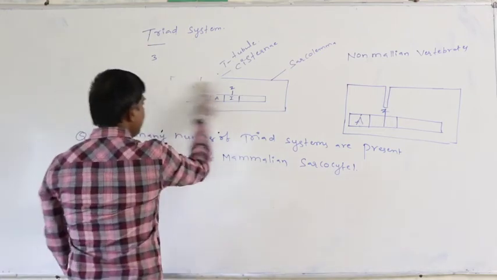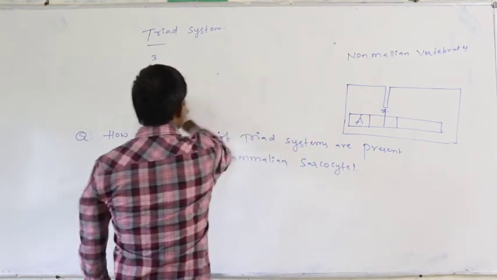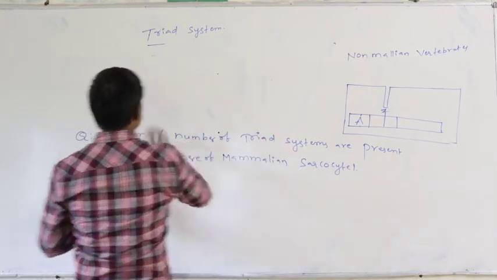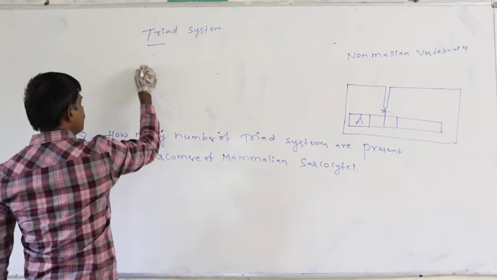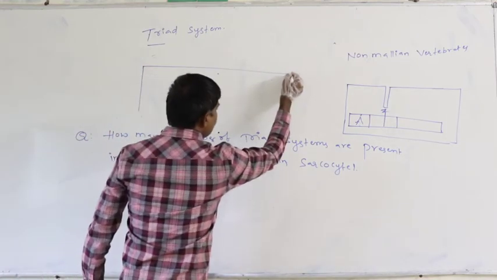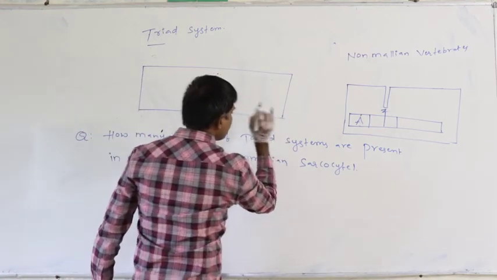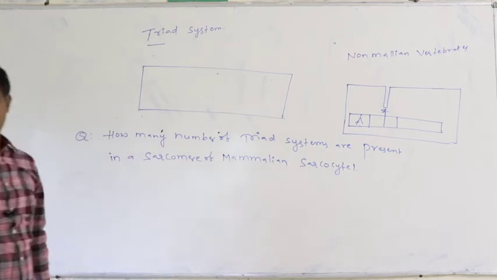Definitely when we observe the mammalian sarcomere, just assume this is the myofibril of the mammalian sarcocyte.